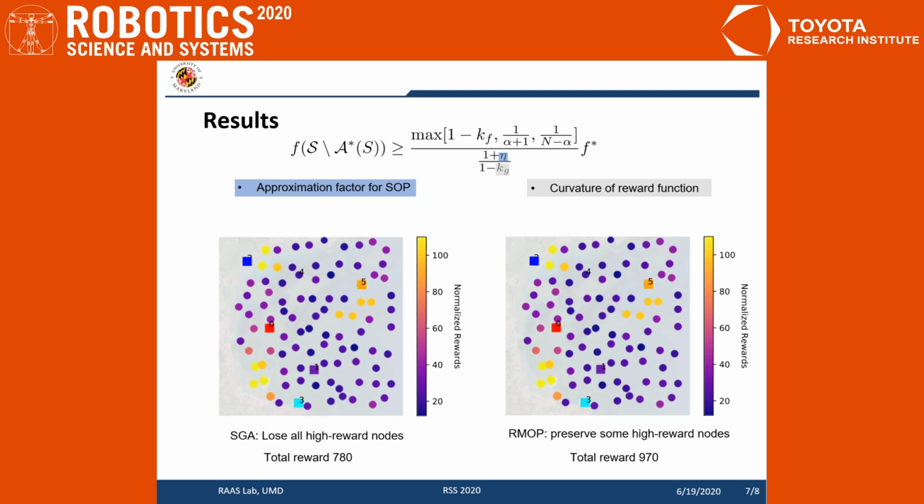In the map, different colors of nodes correspond to different rewards. The closer the color to yellow, the higher the reward of the node. In this example, we have 6 robots in total, and we assume at most 3 of them will fail. On the bottom left, if we use the sequential greedy assignment for the team, and we don't consider any possible failures, when the worst case attack happens, as we can see here, we will lose paths on all the important nodes. By contrast, if we use our algorithm, there will be some overlaps over the important areas.